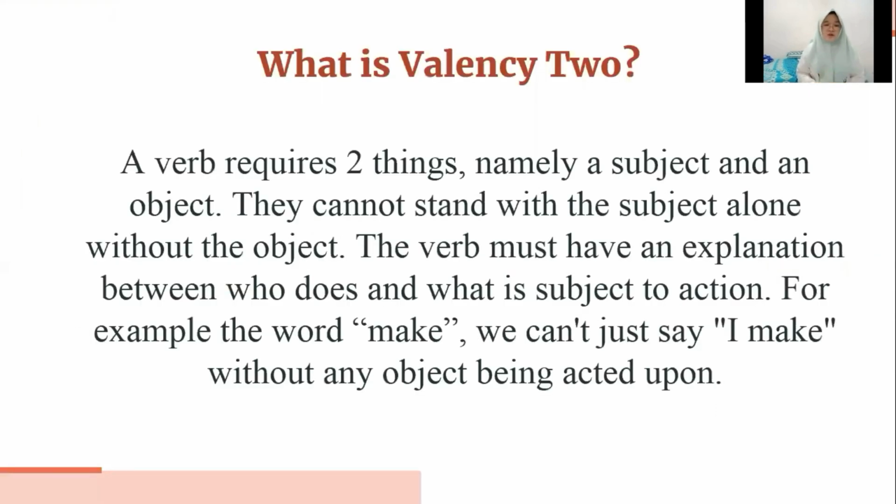What is valency 2? Valency 2 is a verb that requires two things, namely a subject and an object. They cannot stand with the subject alone without the object. The verb must have an explanation between who does and what is subject to the action. For example, the word make. We cannot just say I make without any object being acted upon.